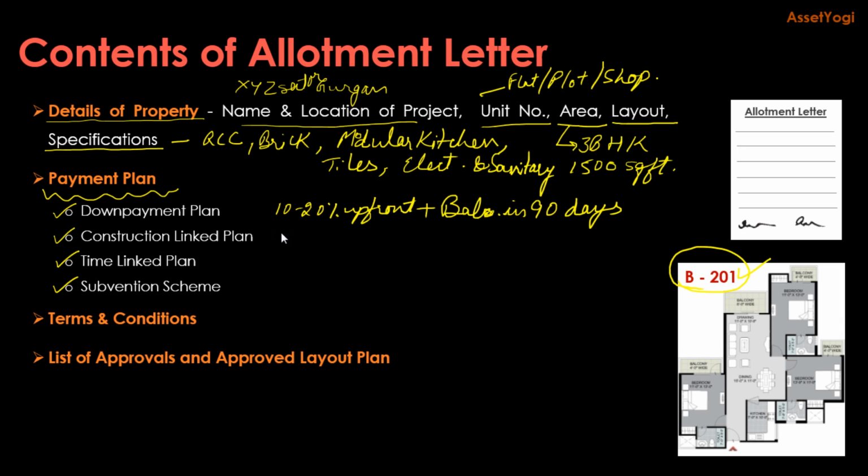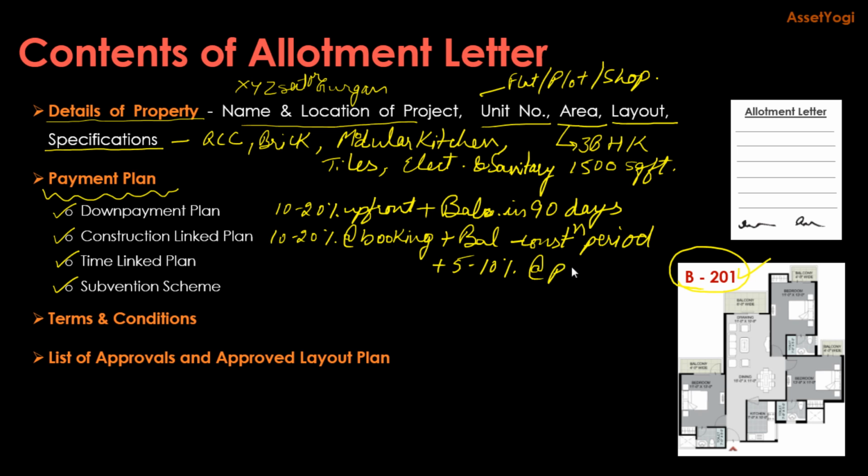And in construction plan, you will pay 10 to 20% at the time of booking, and balance is construction linked. So if the construction time is 36 months, you will be paying as per the time period assigned in the allotment letter, construction period. And then 5 to 10% you will be paying at the time of possession.